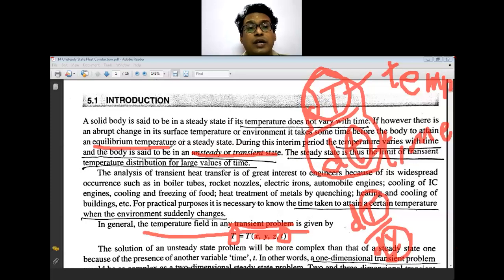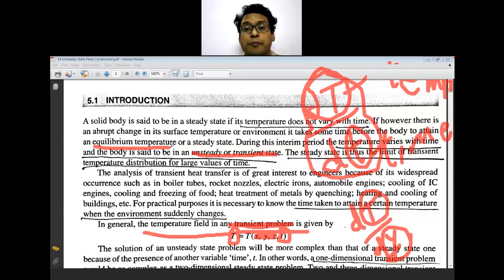Then the cooling and freezing of food, that is a direct application in your food industries. Similarly, with your polymer, how that polymer is getting cooled is also very essential to understand the different stresses that will be developed in that material or the final product. That is also your transient state conduction.